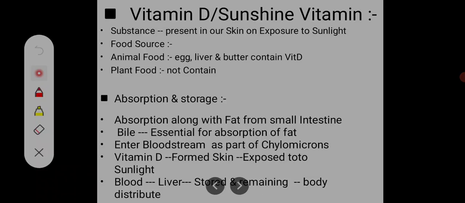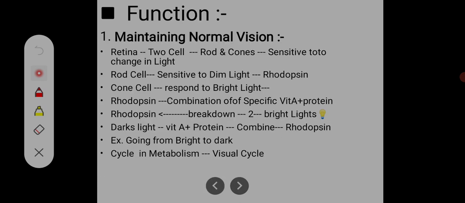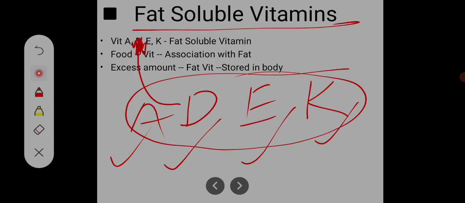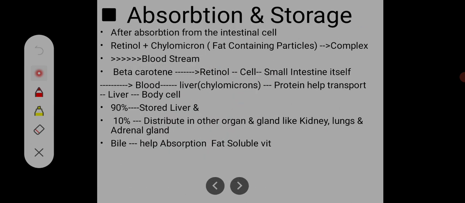In the previous video we discussed vitamin A. The fat-soluble vitamins that we started are A, D, E, K. These are the fat-soluble vitamins. First we discussed vitamin A in the previous video. Now we discuss vitamin D. So let's get started.